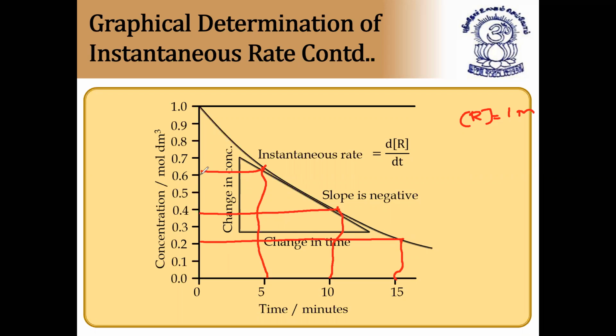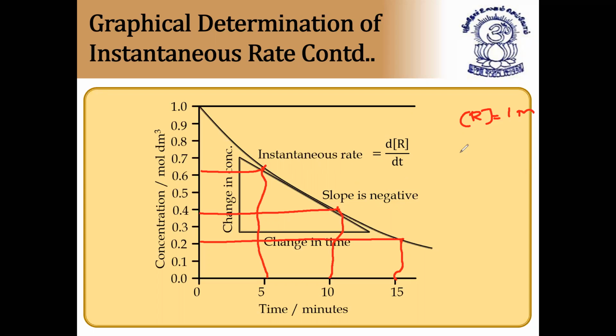Average rate we have already discussed. Now we'll see instantaneous rate. Initially it was 1 molarity. After 5 seconds, it decreases to 0.6. After 10 seconds, it decreases to 0.4. After 15 seconds, it comes to 0.2. So the slope is negative. This is called the tangent line, and if you find the slope, that is equal to the instantaneous rate, called dR by dt.